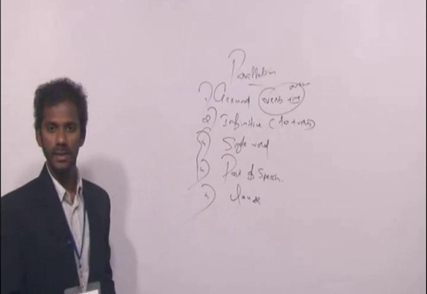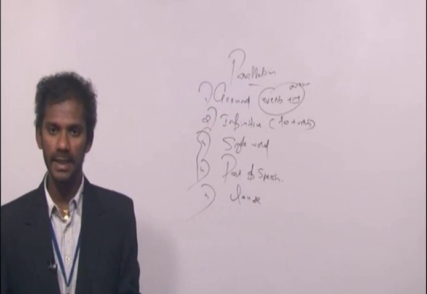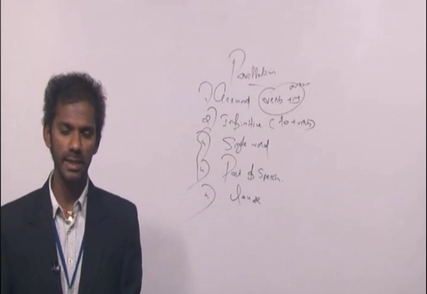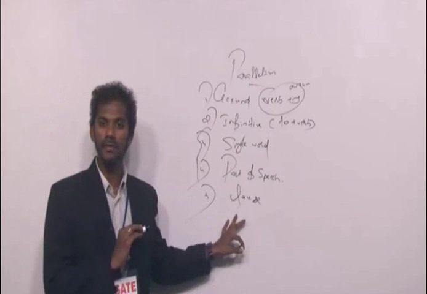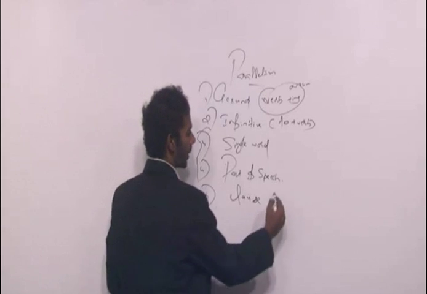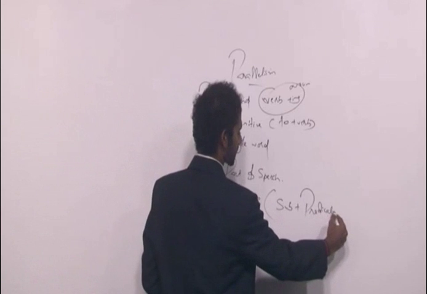Yesterday I told you what a clause is in fact. Clear? A clause is a part of a sentence containing a subject and a predicate. A part of a sentence containing a subject and a predicate is termed as a clause. And clause matters in the case of long sentences. Clear? So clause, as I said, is a part of a sentence containing a subject and a predicate.